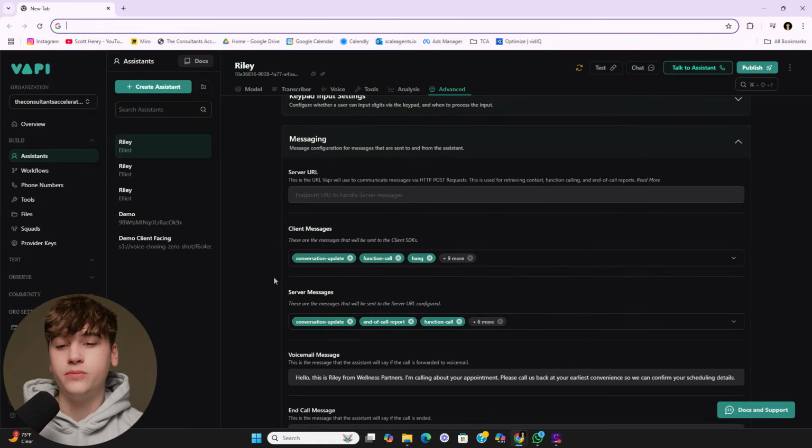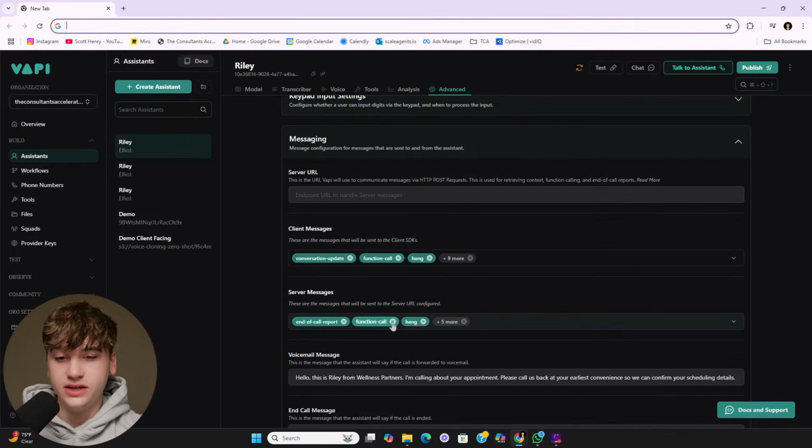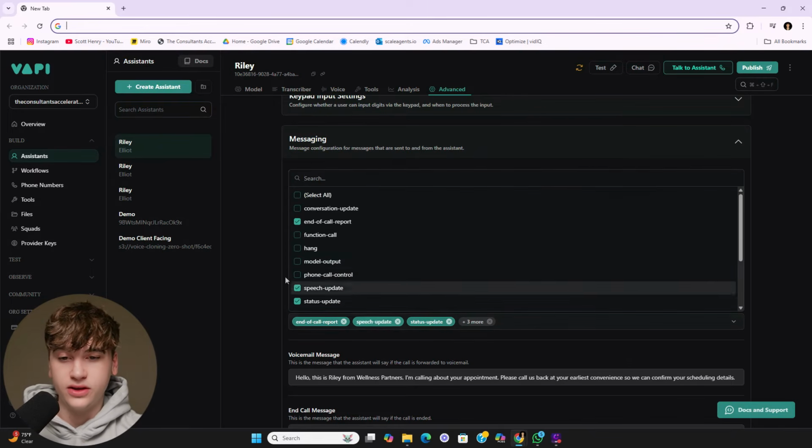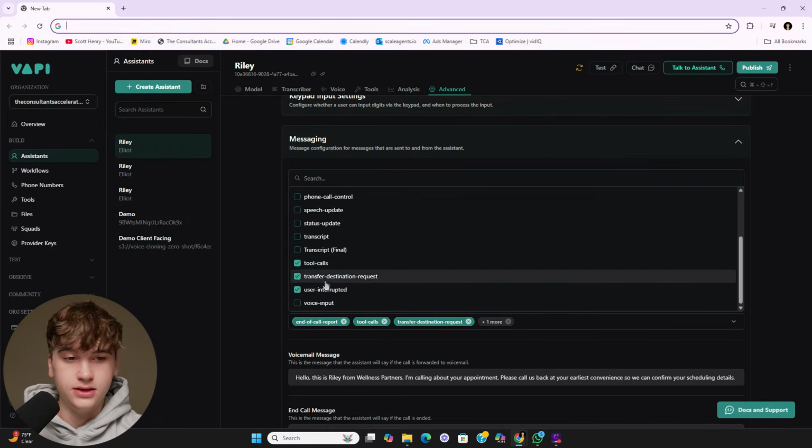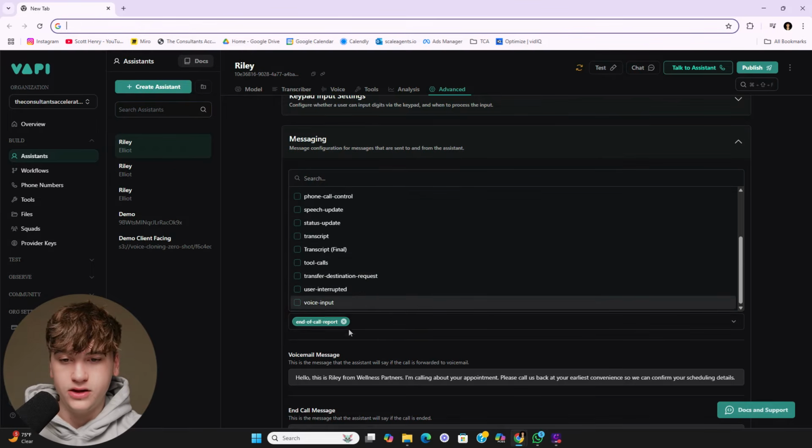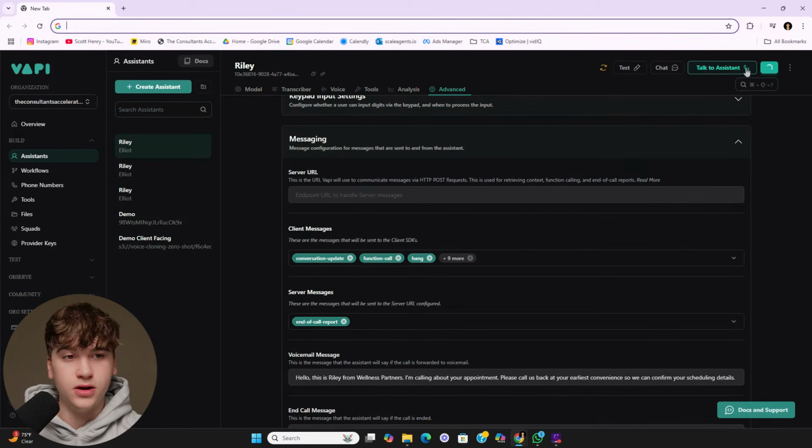Now, for the sake of what we're going to be doing here, we're going to be using server messages. Basically, after the call is finished, we want to get all the information that was taken from the call and send it over to Vapi for us to actually collect. Theoretically, you could pull all of this stuff in if you'd want, but we just want the call report for the sake of this example. So end of call report, that's what we're looking for. You can go ahead and close everything else out, or you can just uncheck it like this. Cool. End of call report is all we'll need, and then click publish to save it.